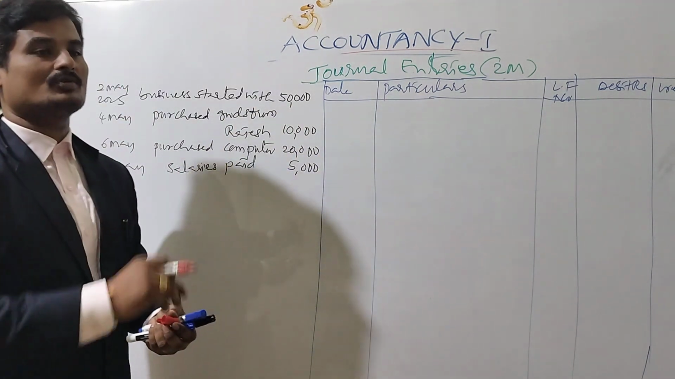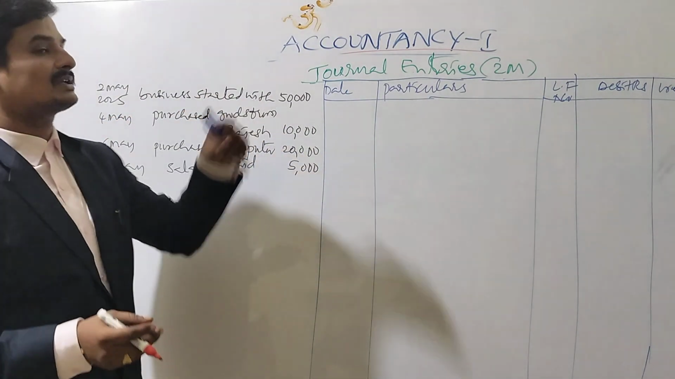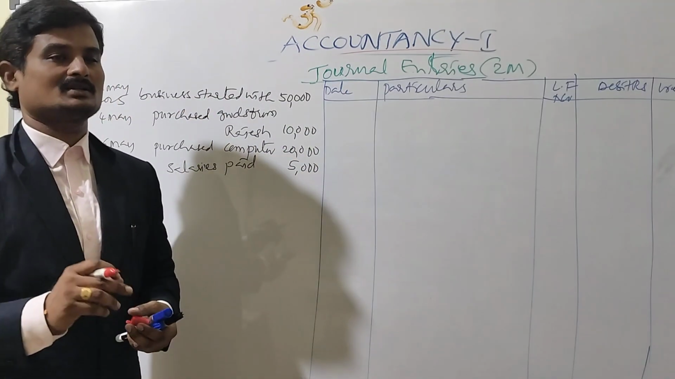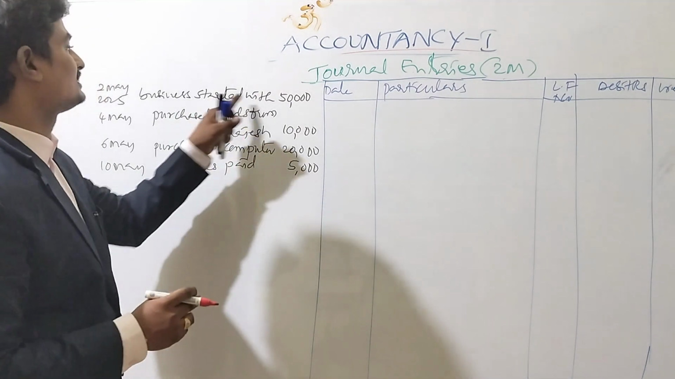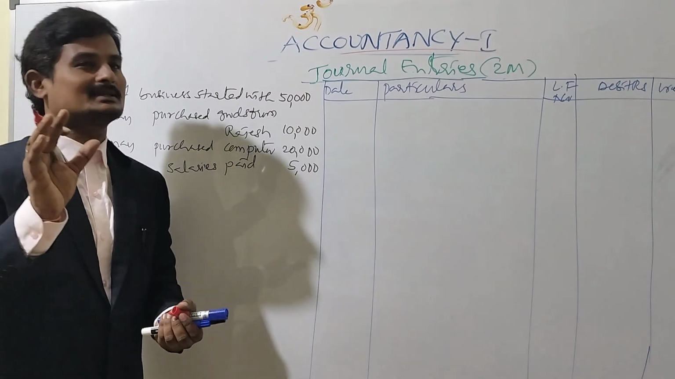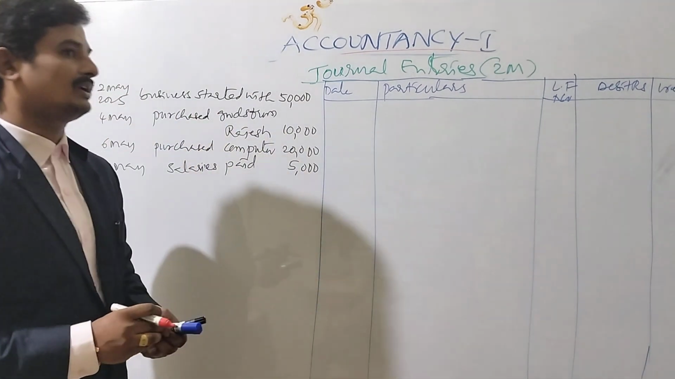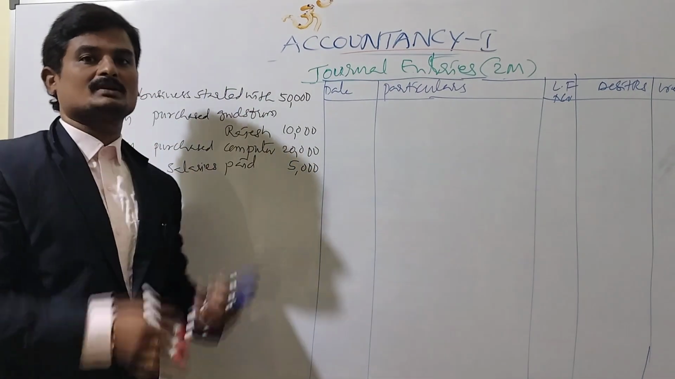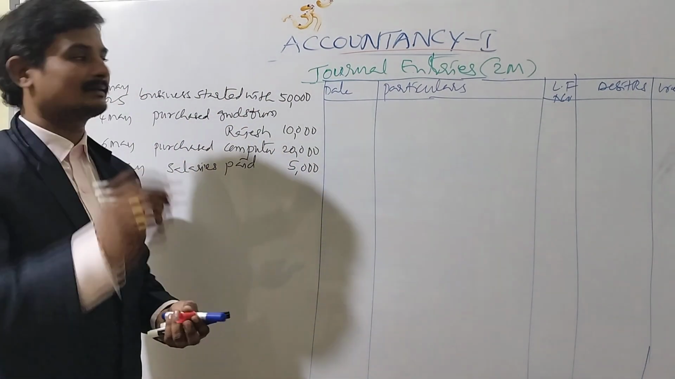Okay, find out the two aspects of the transaction. Business started with the cash. The first aspect we can find is cash 50,000. Cash is a real account. So cash is coming into the business, that's why we have to debit the cash.